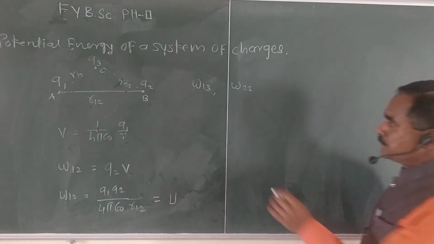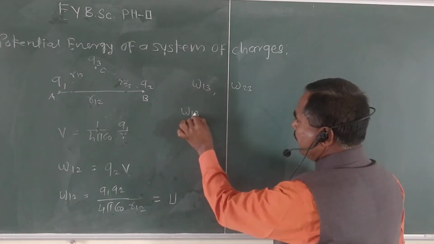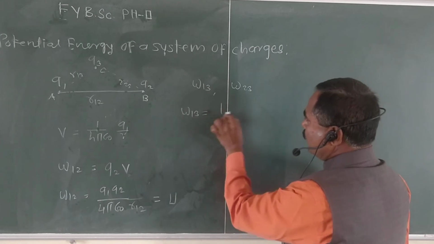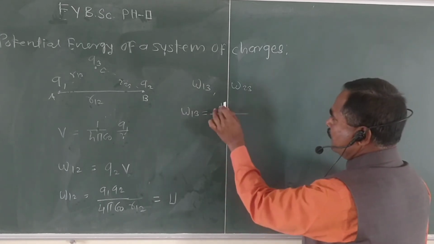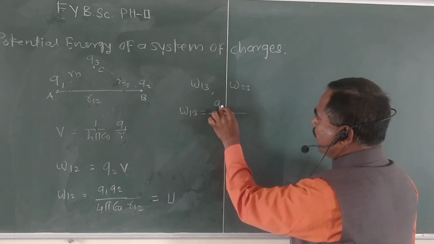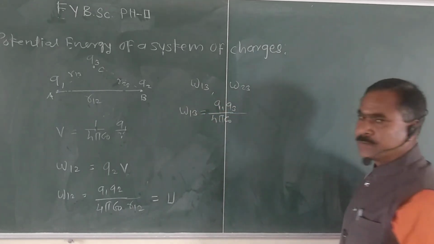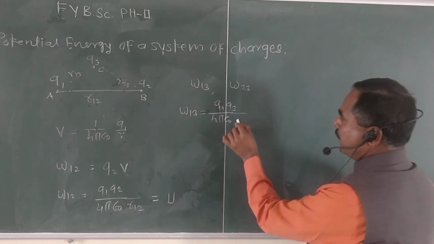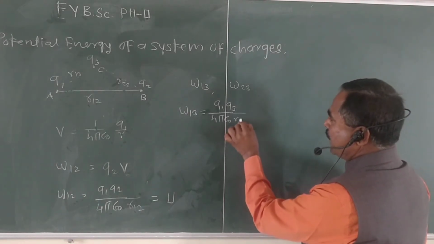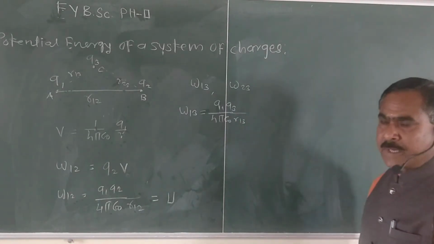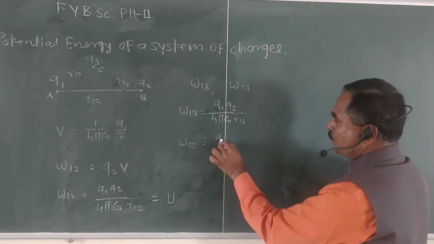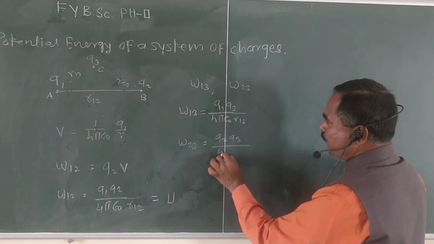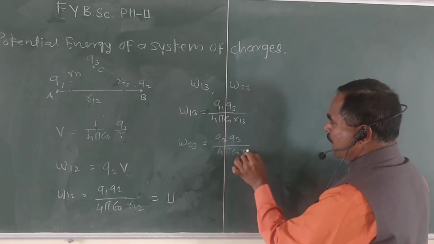Right? So we write W13 equal to 1 by 4 pi epsilon naught Q1 Q3, and here we take the distance R13. Then W23 can be written as Q2 Q3 upon 4 pi epsilon naught R23.